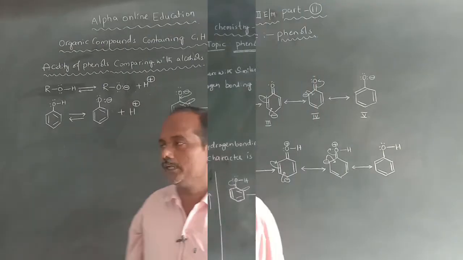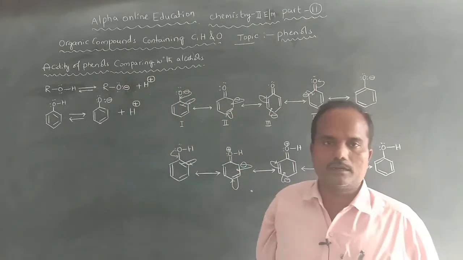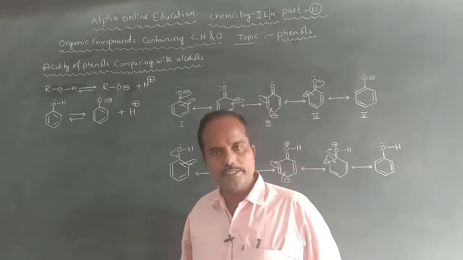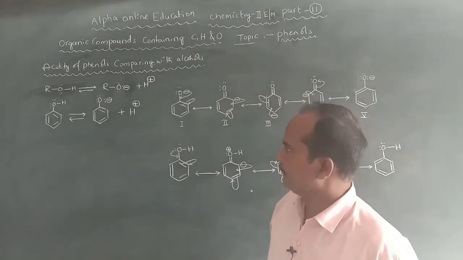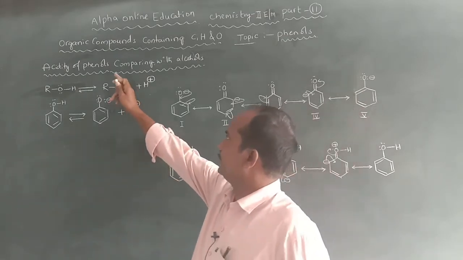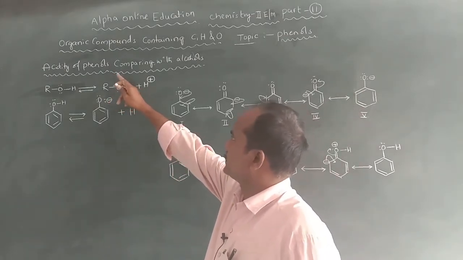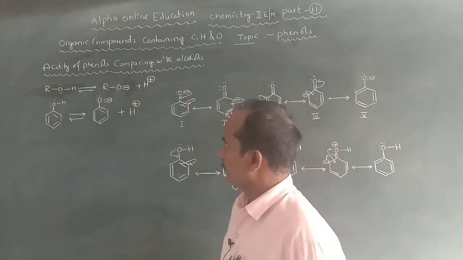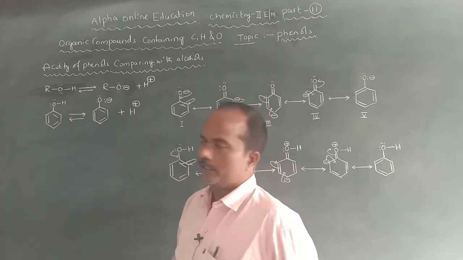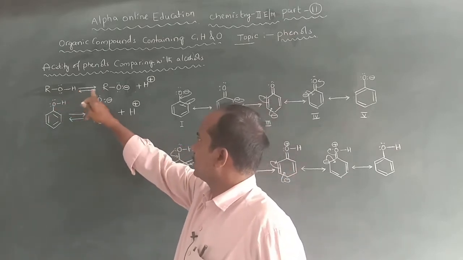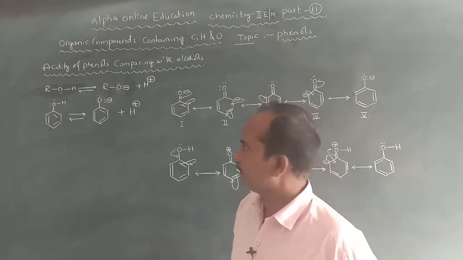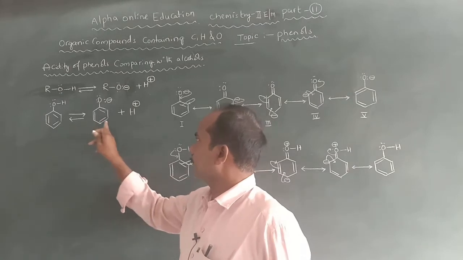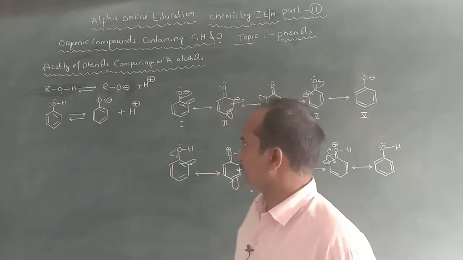So, the acidity of phenols compared with alcohols. In general, we already discussed that phenols are more acidic than alcohols and water. Let's see the comparison between phenols and alcohols in case of acidity. An alcohol can form the alkoxide ion, RO minus. The phenol can form the phenoxide ion.